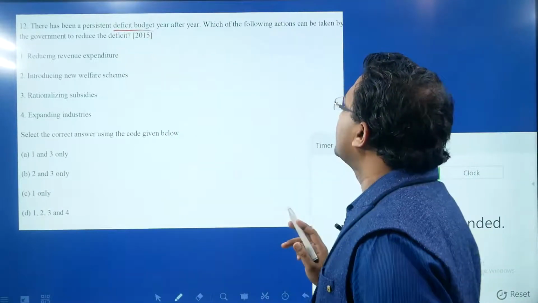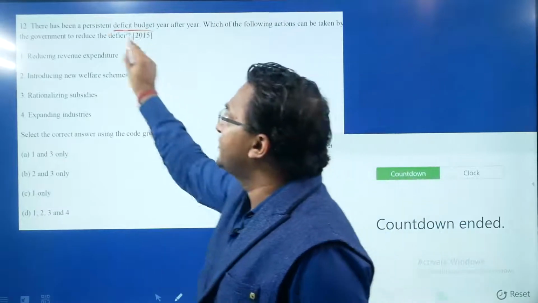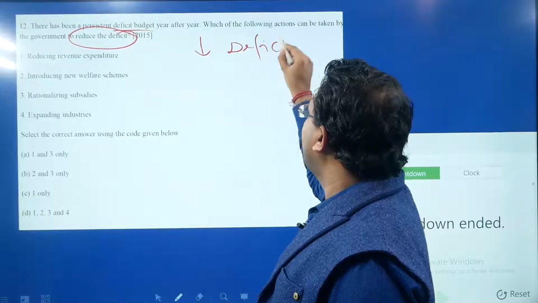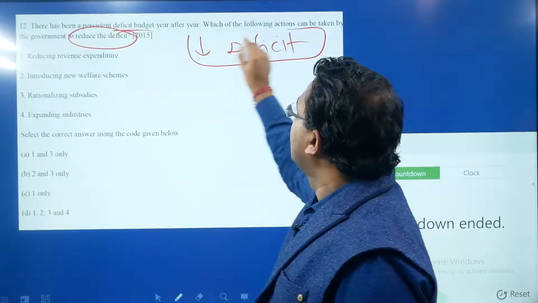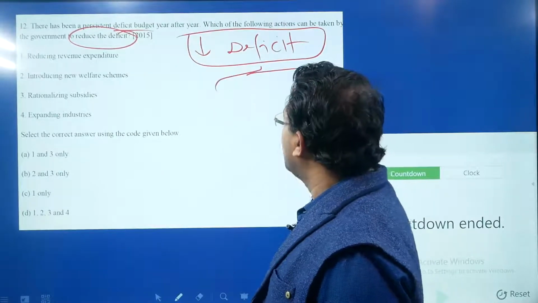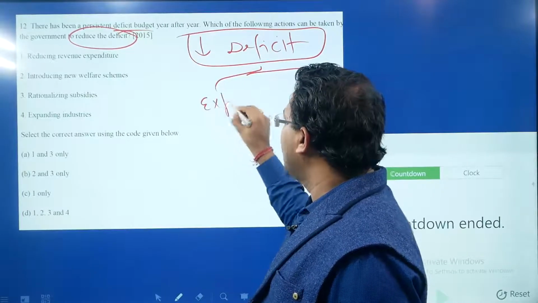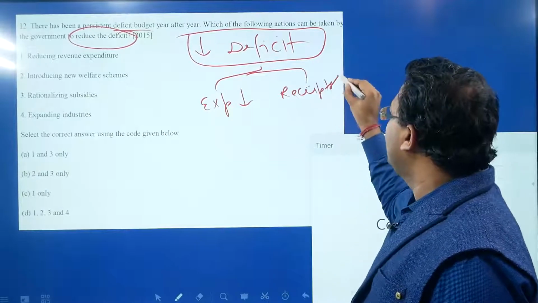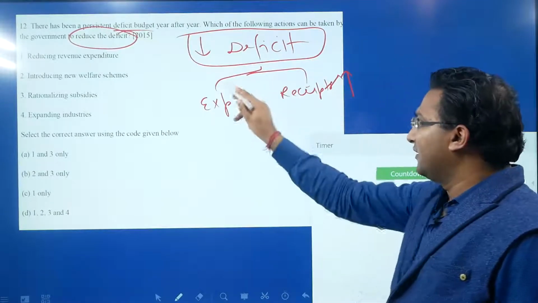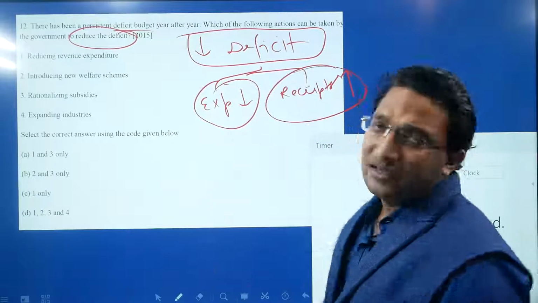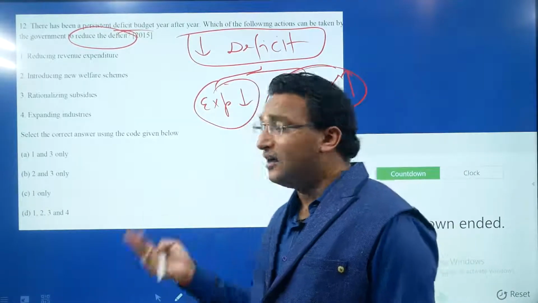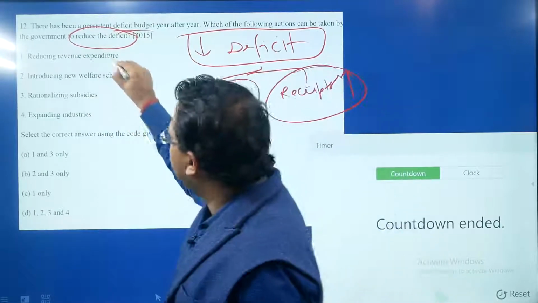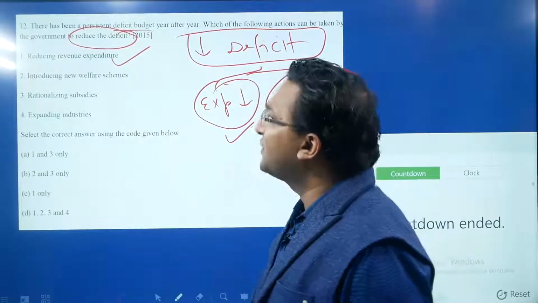Which of the following actions can be taken by the government to reduce the deficit? So the question is how to reduce the deficit. If the government wants to reduce the deficit, then there can be two ways. Either we reduce the expenditure or we increase the receipts, right? We will analyze each option whether they fall under either of these two categories or not. If not, then that is not the correct answer. Reducing revenue expenditure, yes. So statement 1 is the correct statement.